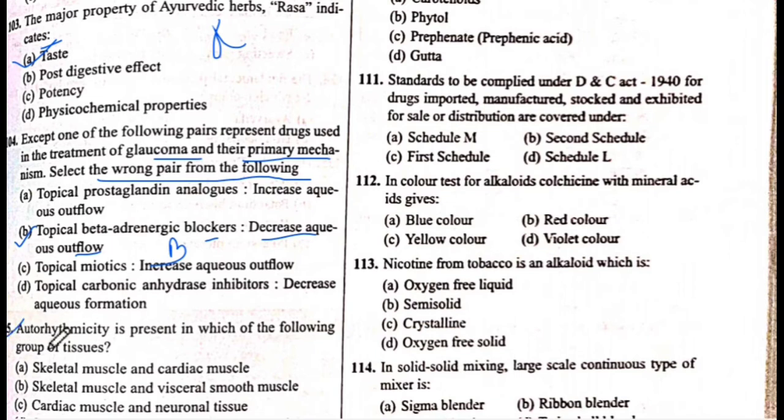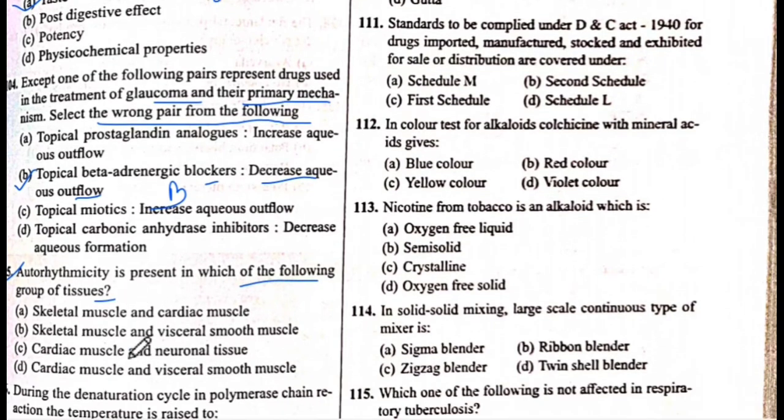Next is 105 question. Automaticity is present in which of the following groups of tissue? The answer is D. Cardiac muscle and visceral smooth muscle. The answer is D.